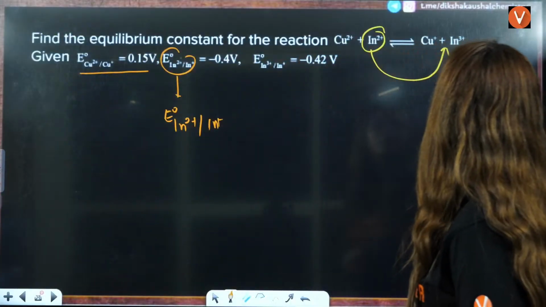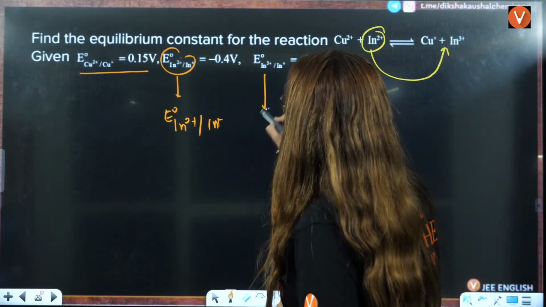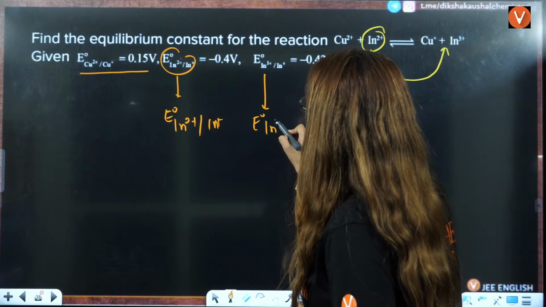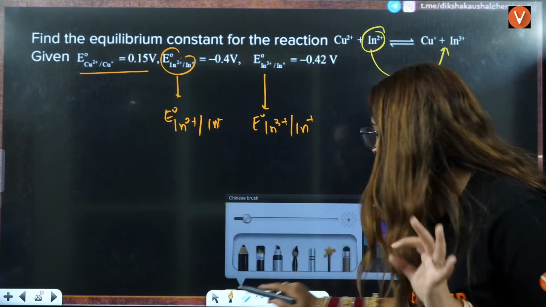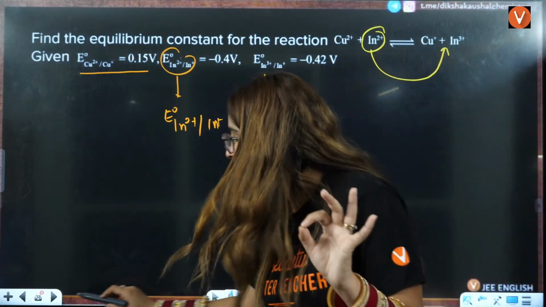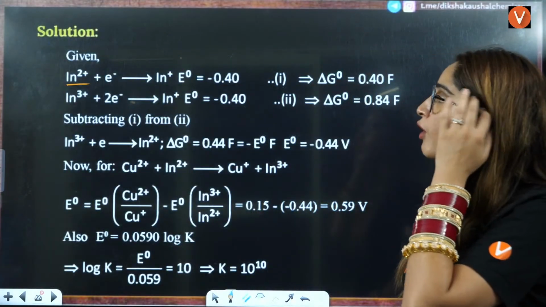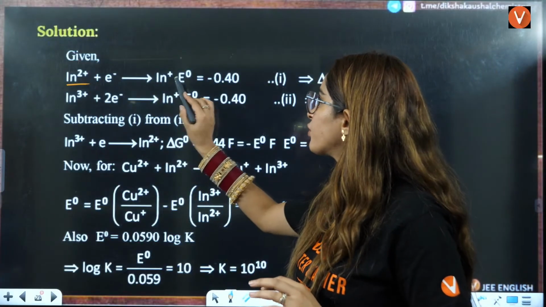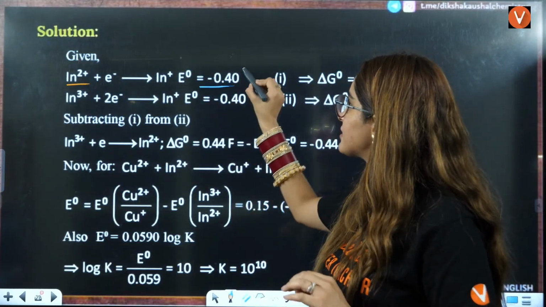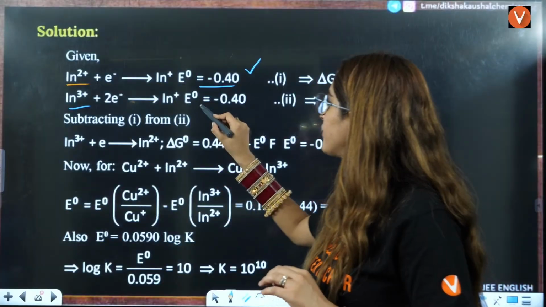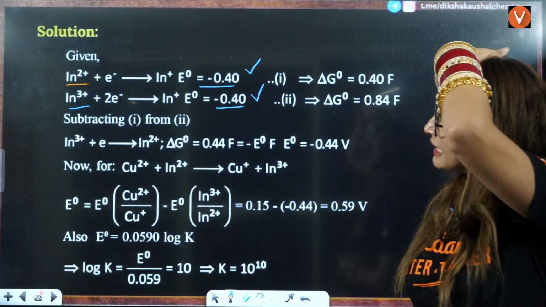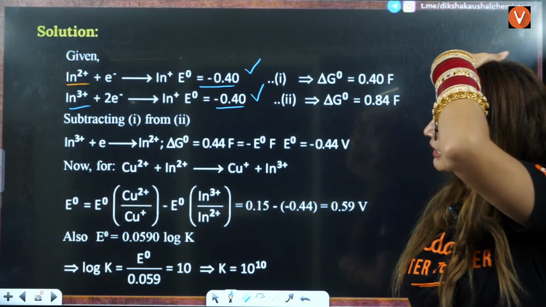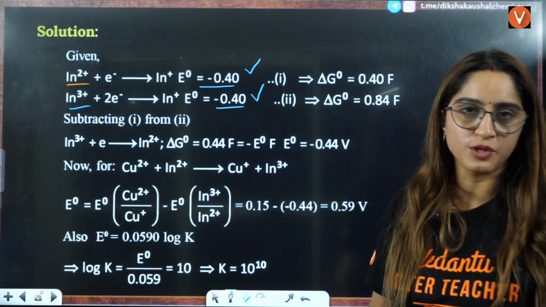Now if you see this here, conservation we will apply here. What we know, for 2 positive to positive, the E naught value is this. For 3 positive to positive, the E naught value is this. Is this the reduction potential? Yes. Both are the reduction potentials, right?